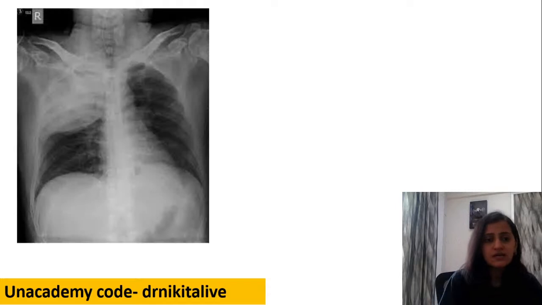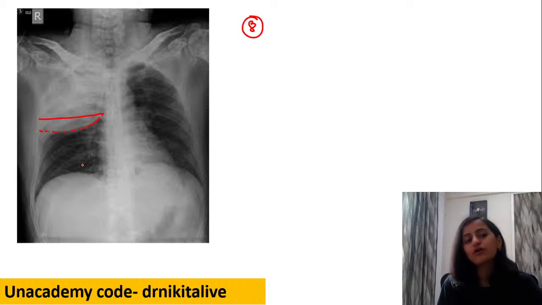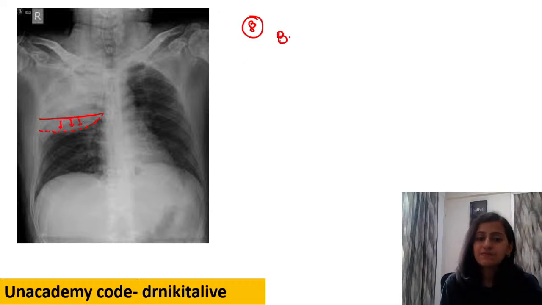Okay. Going to the next infection, that is your infection number 8. What is this infection which is shown here? What are we seeing here in this right upper zone? There is opacification, and this is the horizontal fissure. The horizontal fissure should be horizontal like this. The fissure has bulged down. So this is the bulging fissure sign.